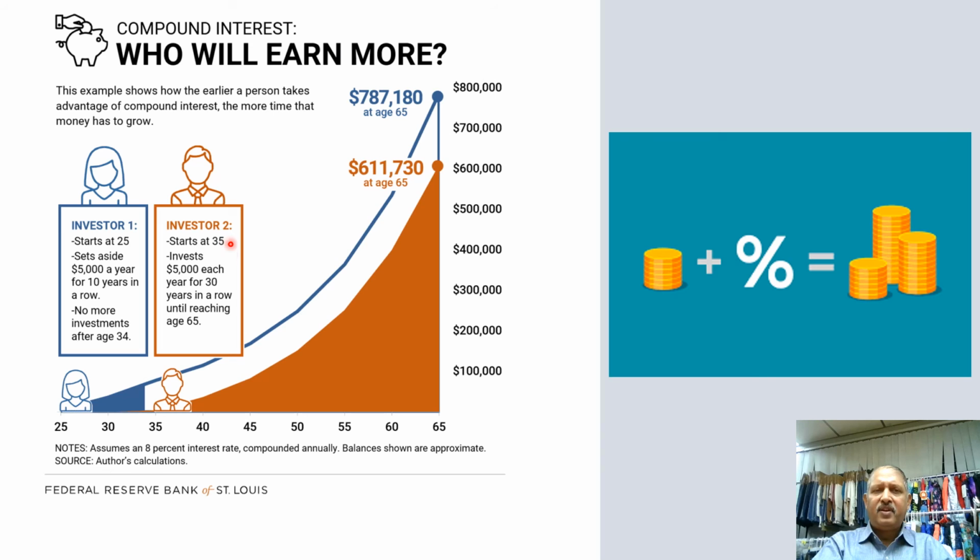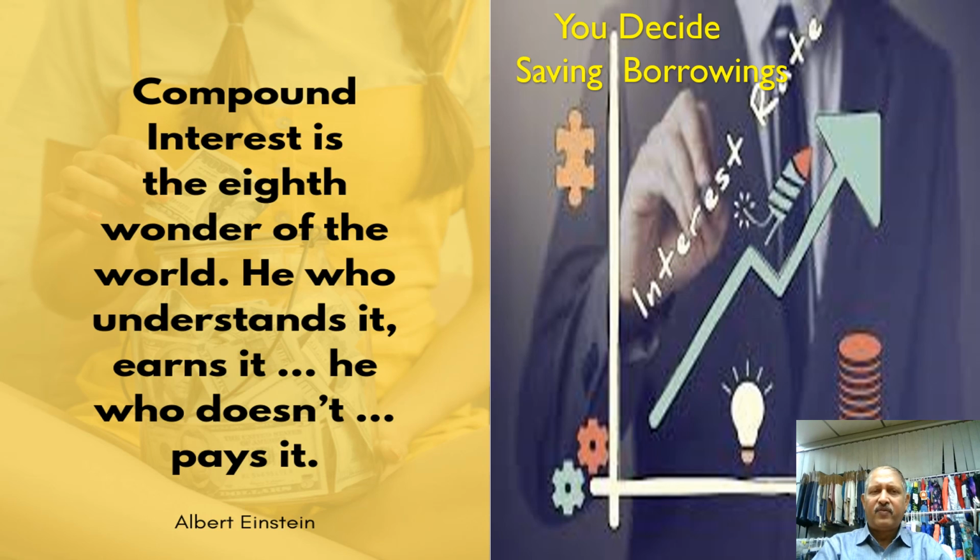The other guy starts investing at the age of 35, and he keeps investing 5,000 rupees or taka or dollars each year, and for 30 years in a row he keeps saving. He doesn't get the interest and the compounding rate. This is the standard rate of interest. Here the interest calculated is 8%. This is the graph he will follow. At the age of 65 he will be getting $6 lakhs. So this is an example of compound interest. You can see who earns more.